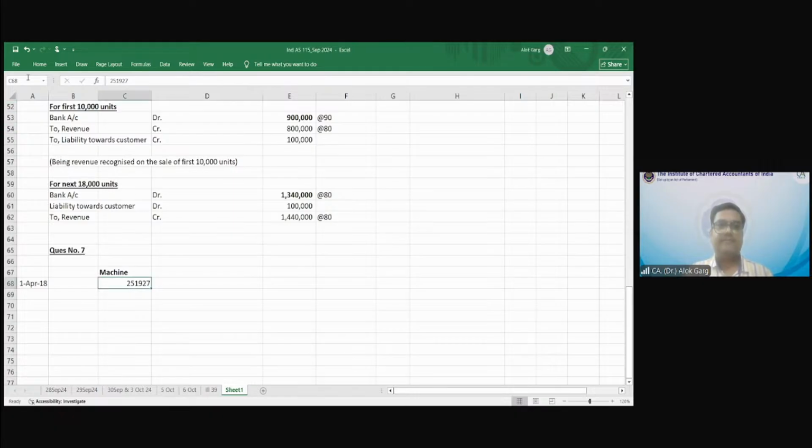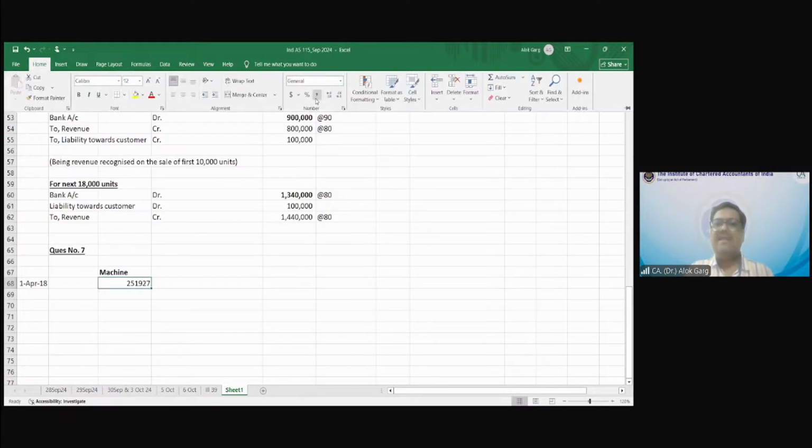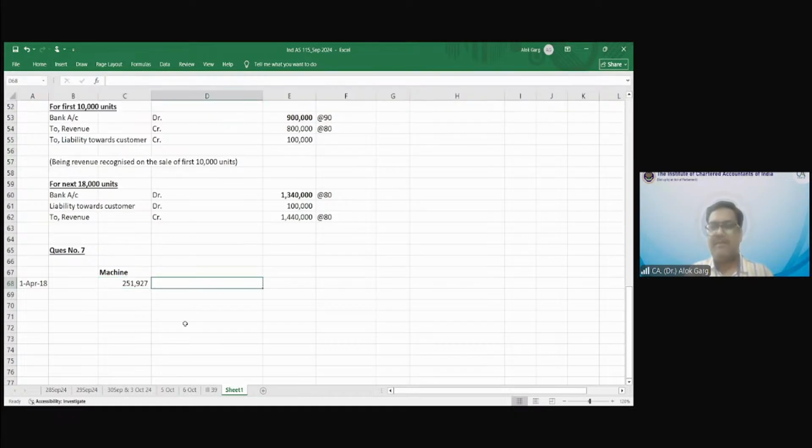Yes, sir. Is there anything which has happened on 1st April 2018? The machine is sold, and the cost of the machine is given. So this is the sale price of the machine, and what is my cost of goods sold?